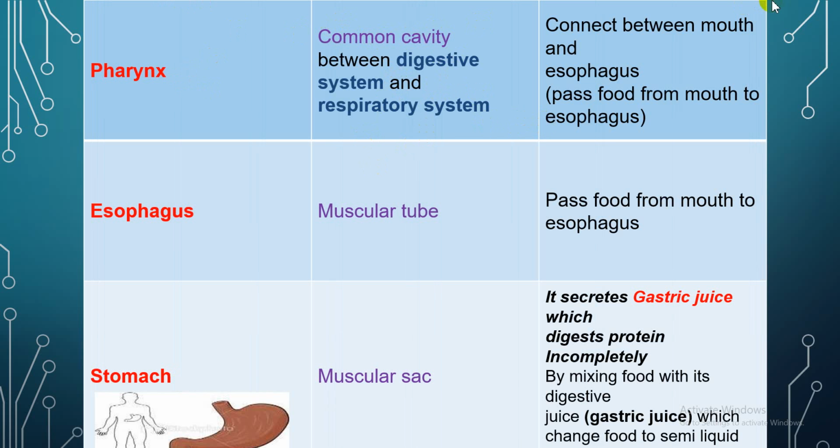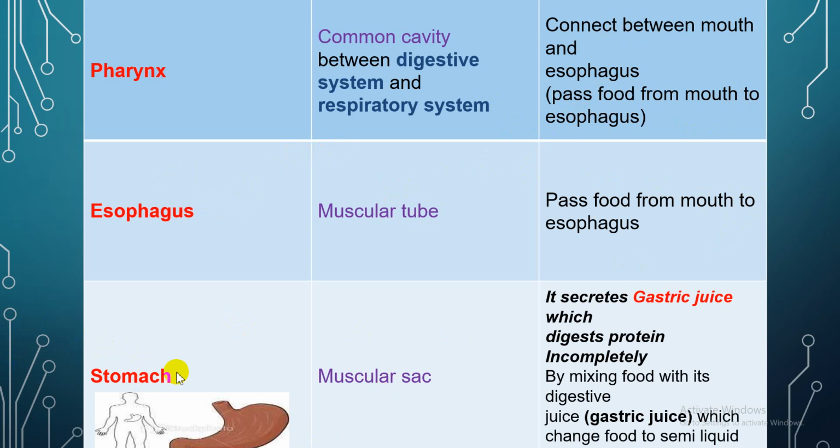The function of the pharynx is to connect the mouth and the esophagus, by which food can pass from the mouth to the esophagus. Number 2, I have the esophagus. The structure of the esophagus is a muscular tube. Its function is to pass food down.